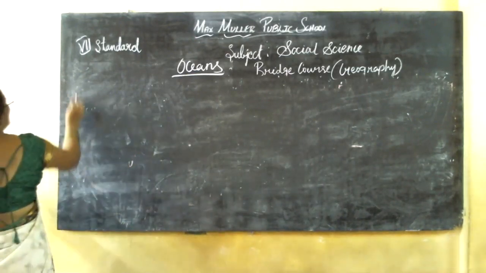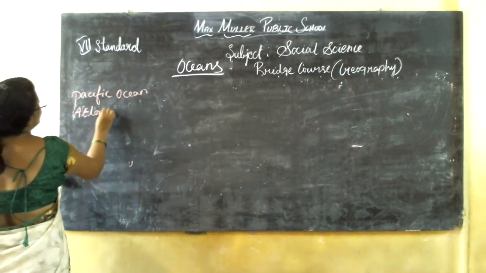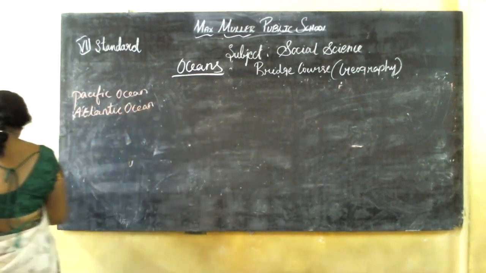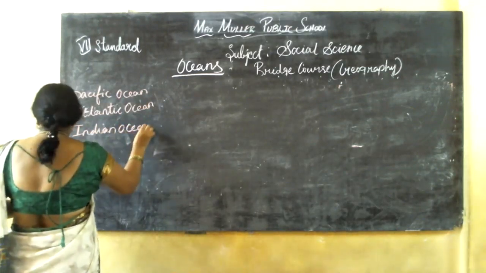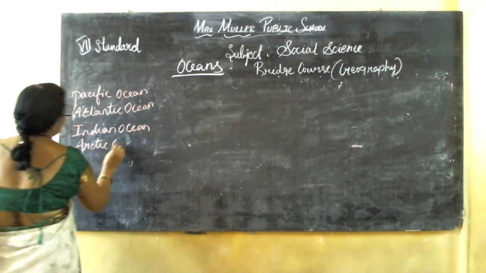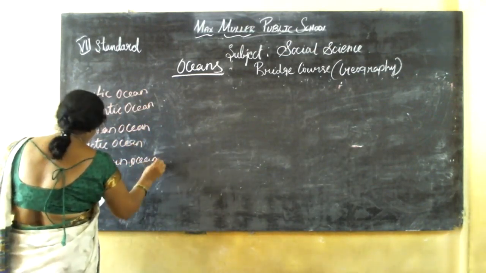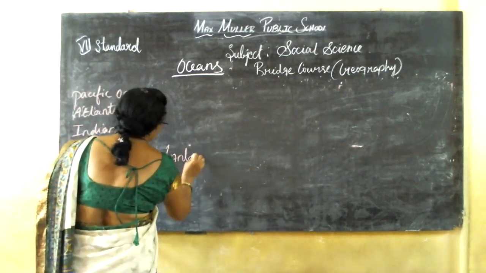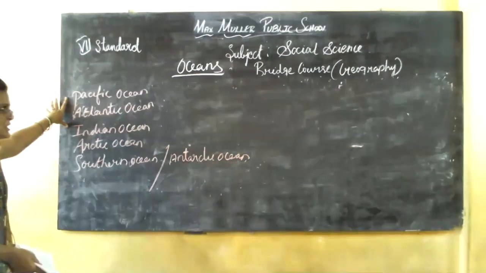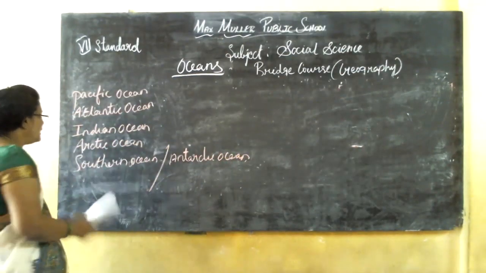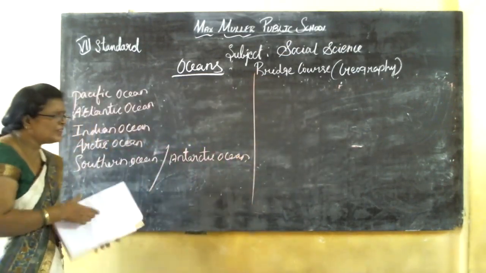The 5 types of oceans are the Pacific Ocean, Atlantic Ocean, Indian Ocean, Arctic Ocean, and Southern Ocean or Antarctic Ocean. So now we'll see about the Pacific Ocean.